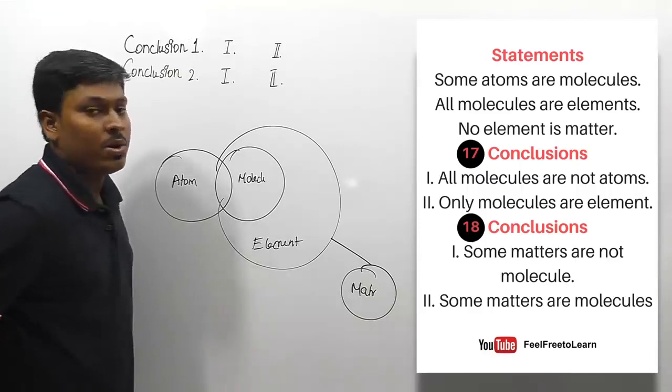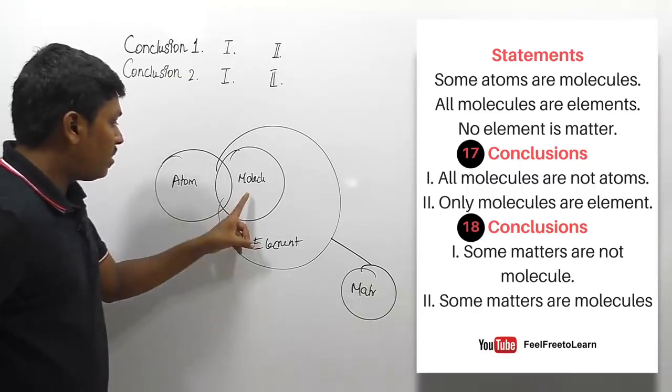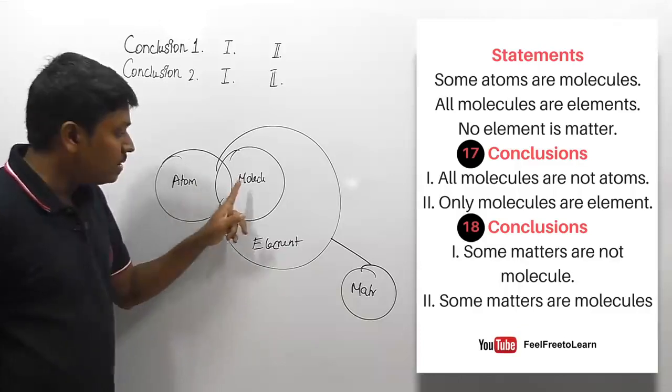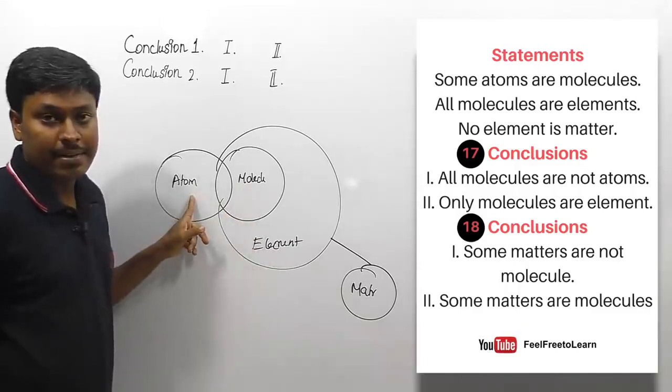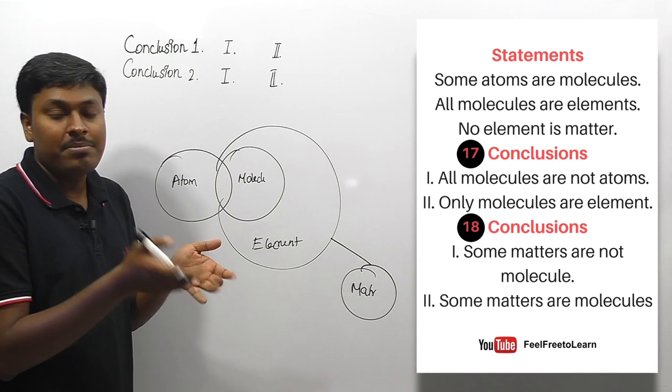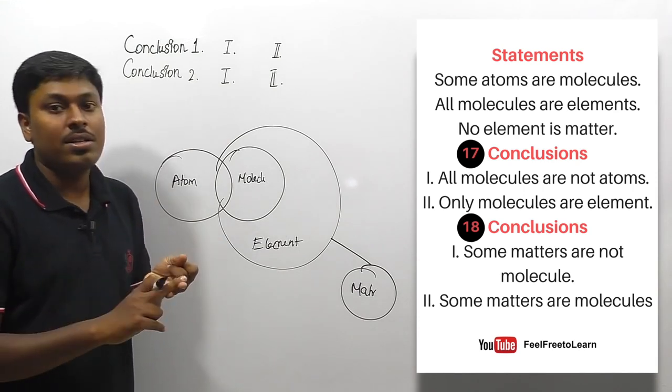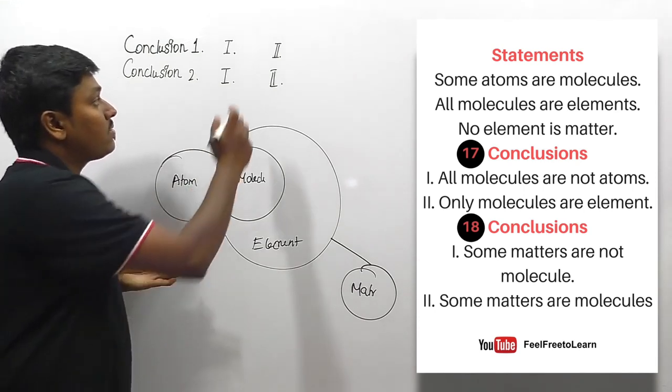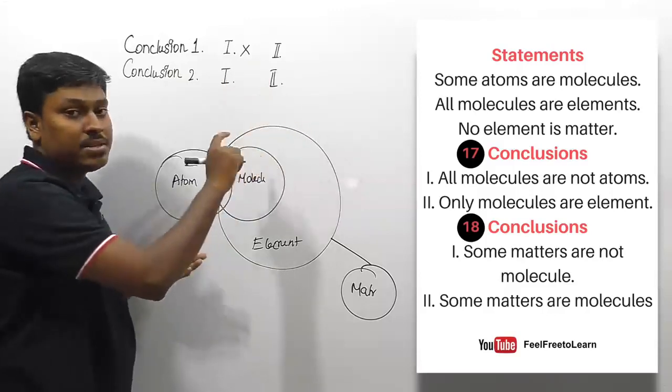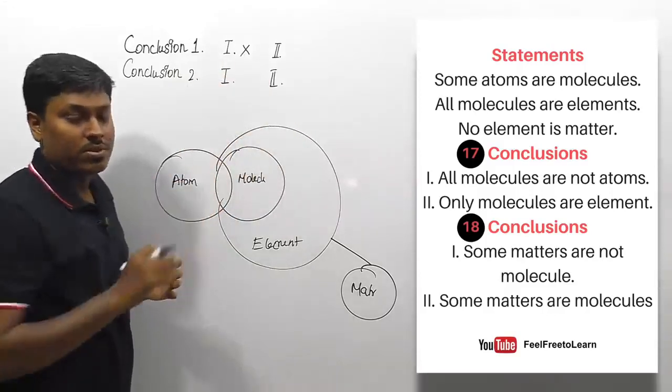All molecules are not atom. So friends, molecules, elements and atom, all three parameters are inside a single Venn diagram. If it is inside a single Venn diagram, some not does not follow, all not does not follow, no does not follow. So finally we can say that this conclusion is based on all not. So this does not follow, right?